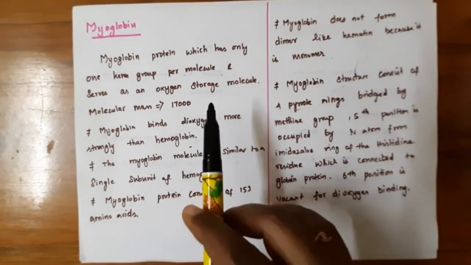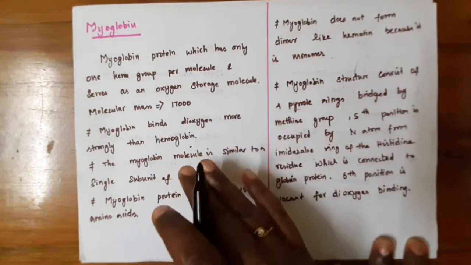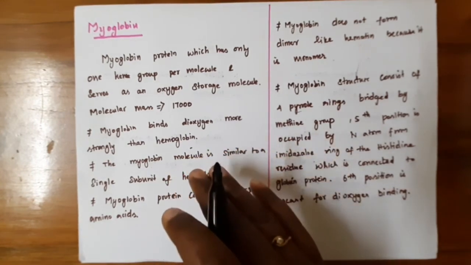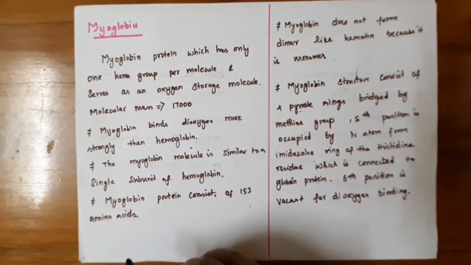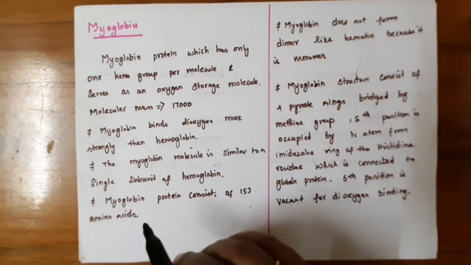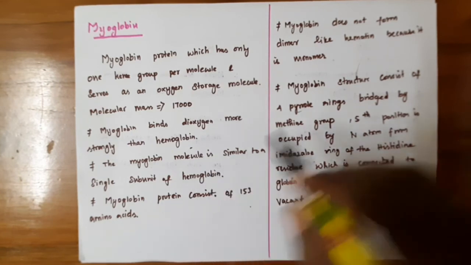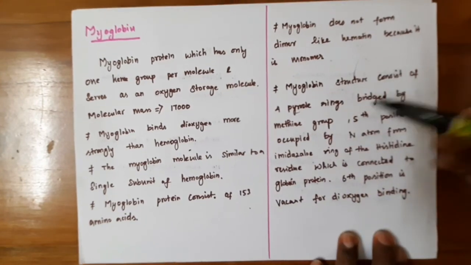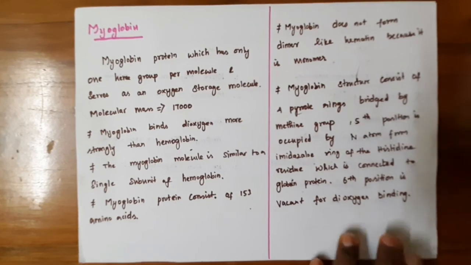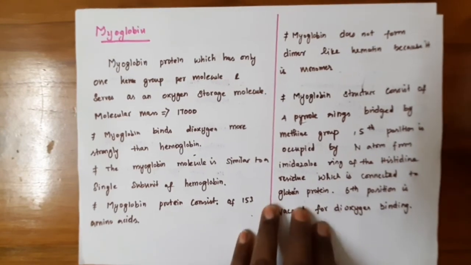As I told you already, myoglobin does not lead to the formation of hematin as hemoglobin can, because hemoglobin has 4 subunits which undergo reactions forming a hematin-like structure. This hematin does not transport or store oxygen. The hematin formation is avoided by the steric hindrance created by the polypeptide linkages in the protein molecule. The myoglobin structure consists of 4 pyrrole rings bridged by methine groups, similar to hemoglobin.